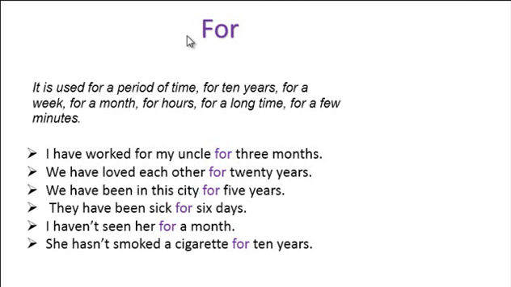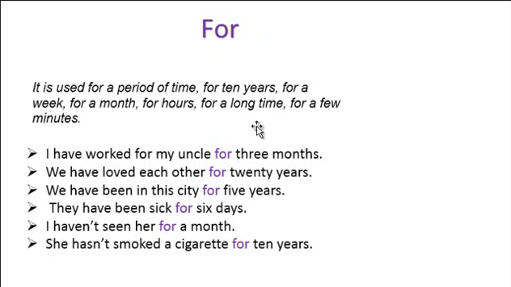It's important. Let's go to the class. The use of for is important because it's used for a period of time. Always when you use, for example, for 10 years, for a week, for a month, for hours, for a long time, for a few minutes, and whatever.